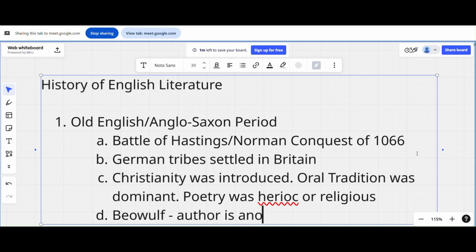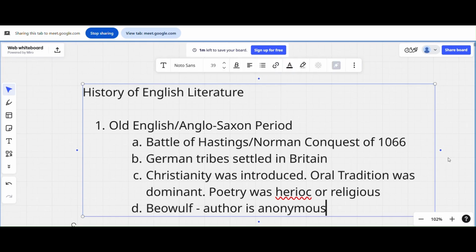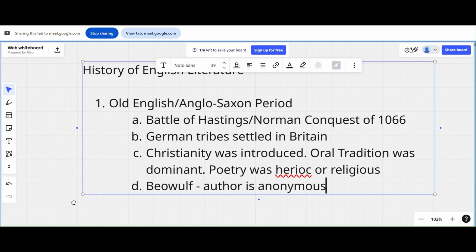Beowulf, we don't know who the author is, but it's so important because it's one of the earliest existing texts in literature. The story is about some Germanic, heroic tale. There is someone who defeated the dragon. So it's one of the earliest surviving manuscripts that we find.